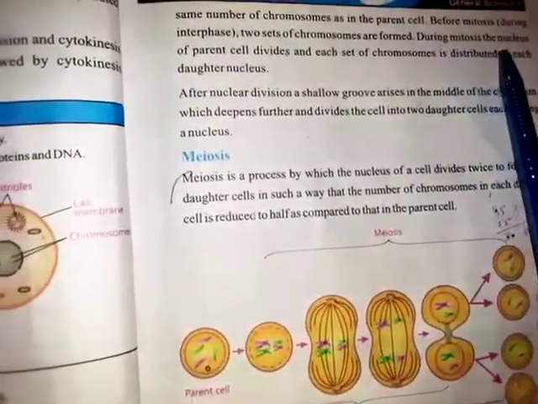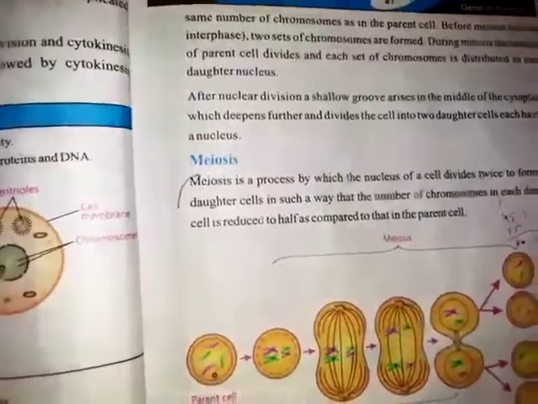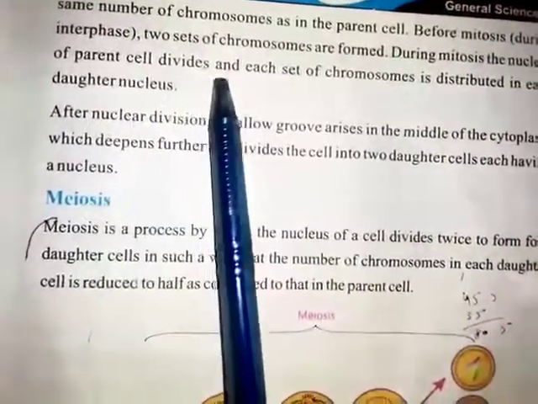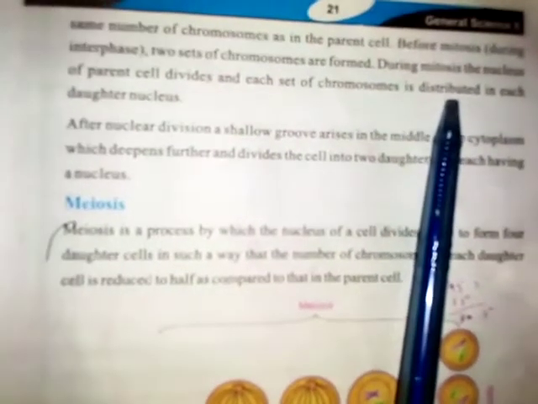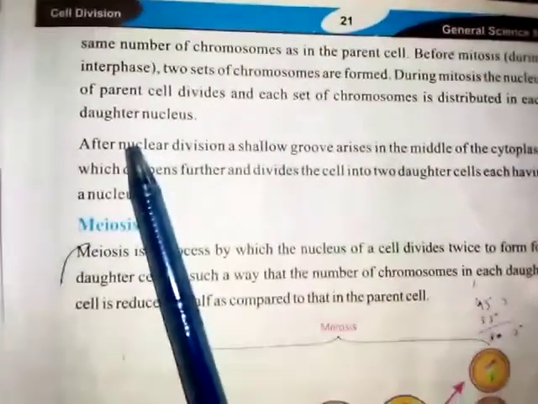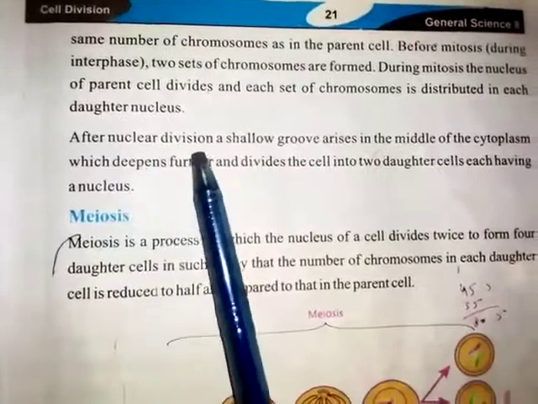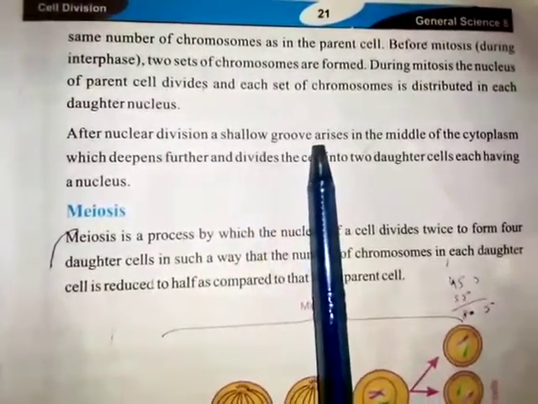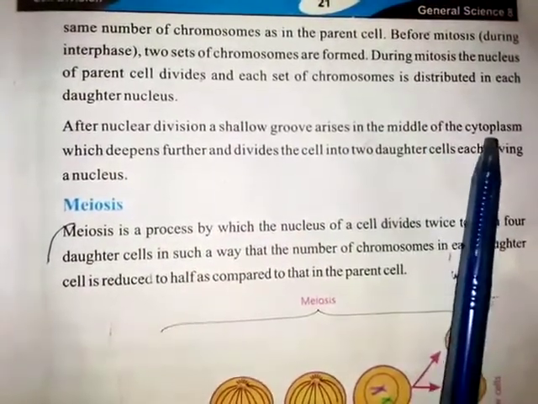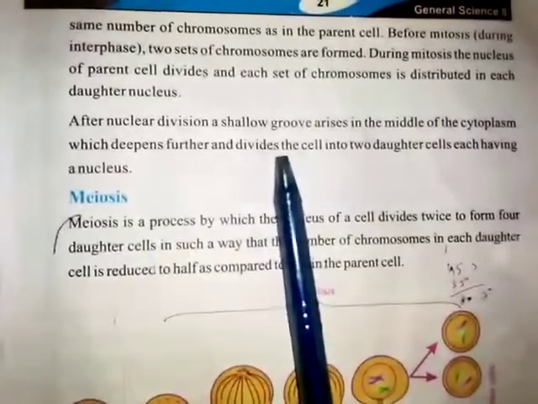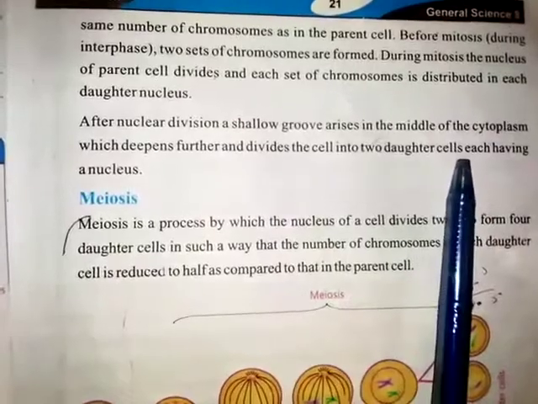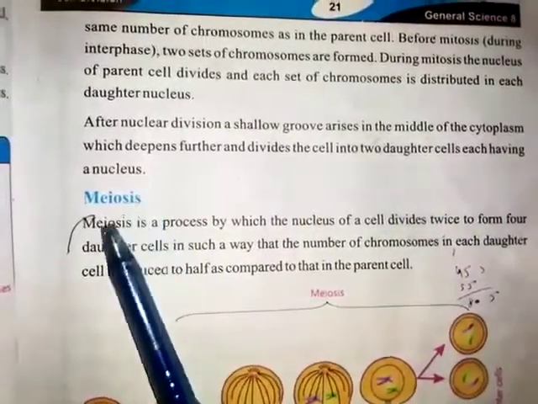During mitosis, the nucleus of the parent cell divides and each set of chromosomes is distributed in each daughter nucleus. After nuclear division, a shallow groove arises in the middle of the cytoplasm, which deepens further and divides the cell into two daughter cells, each having a nucleus.